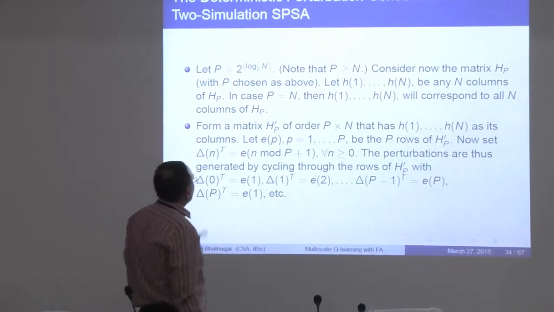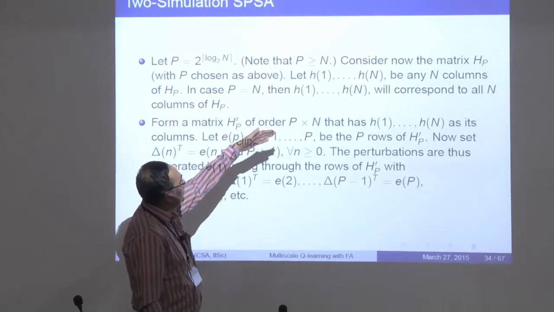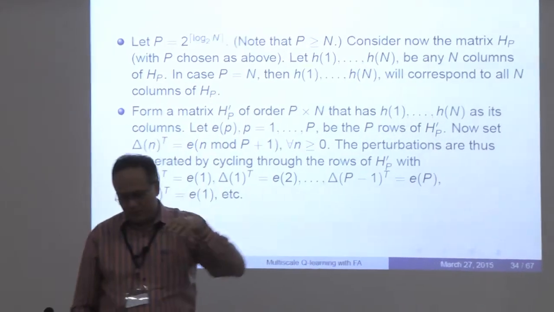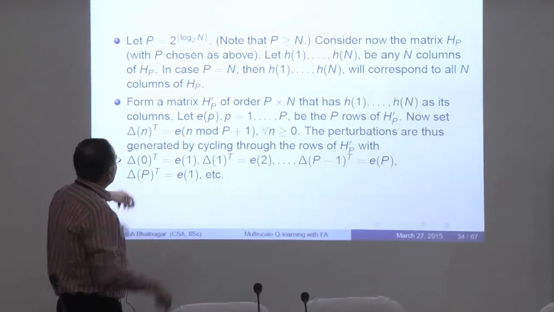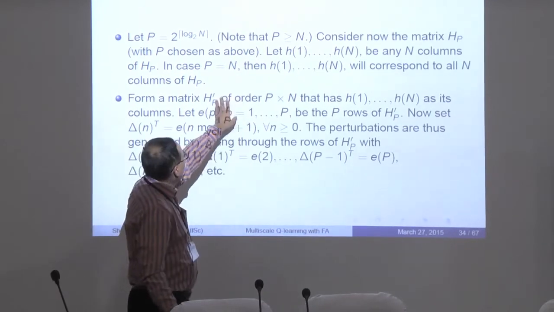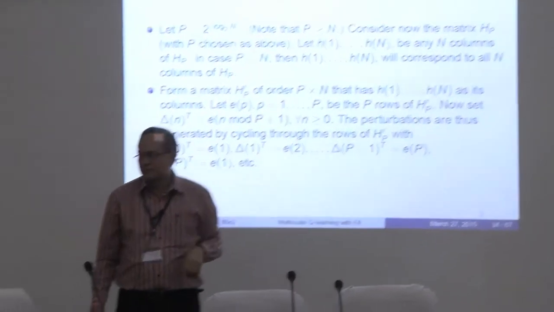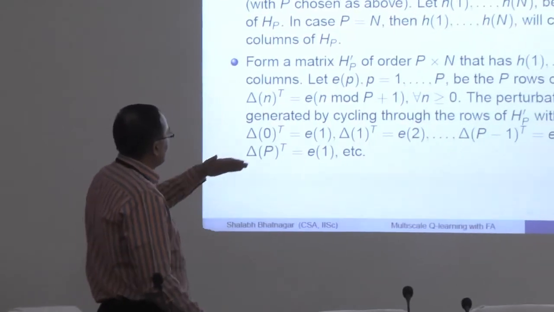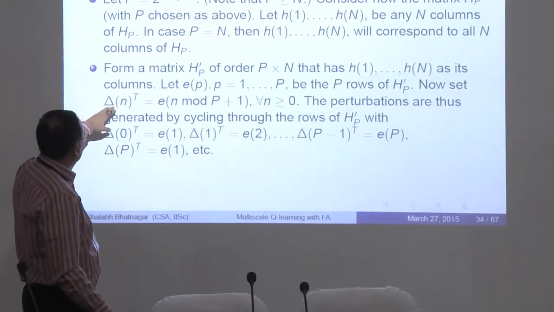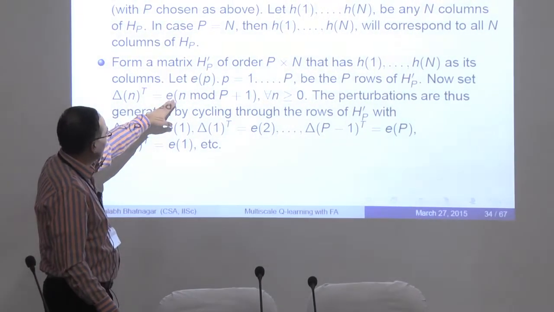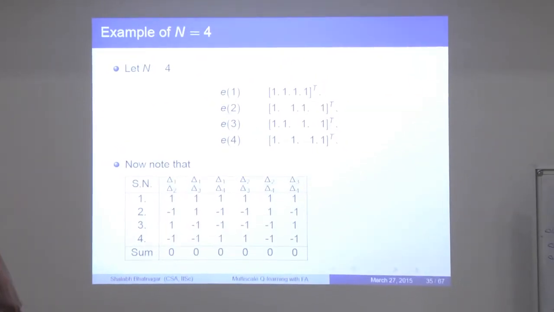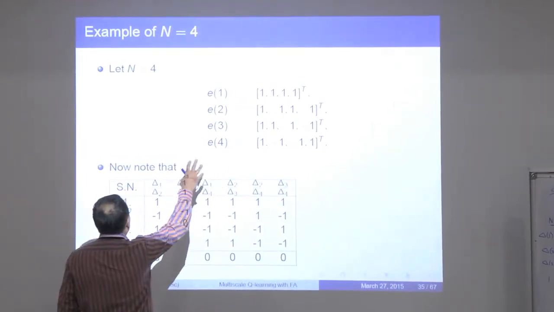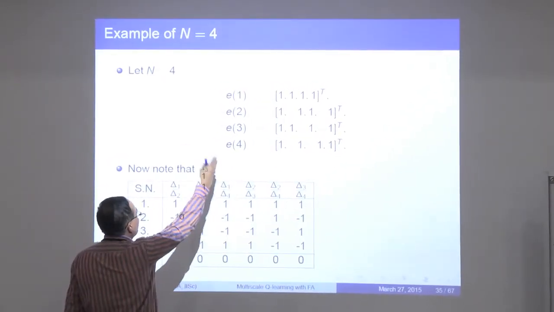Given that, you pick any n columns from the HP matrix, call them H1 to Hn, and form a matrix of it. Let that matrix be H prime P, and that will have order P cross n. Now look at the rows of this H prime P matrix and enumerate them. Let's call those rows E of whatever. In this particular example, wherein n is 4, these are E1 to E4, and if you do this calculation again, this is what you will get.